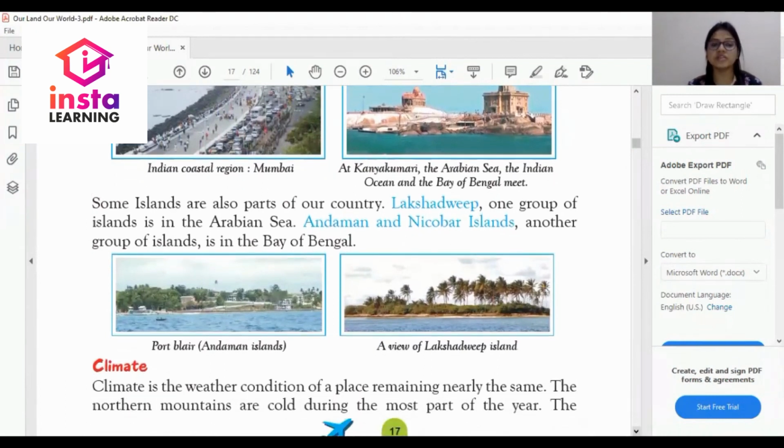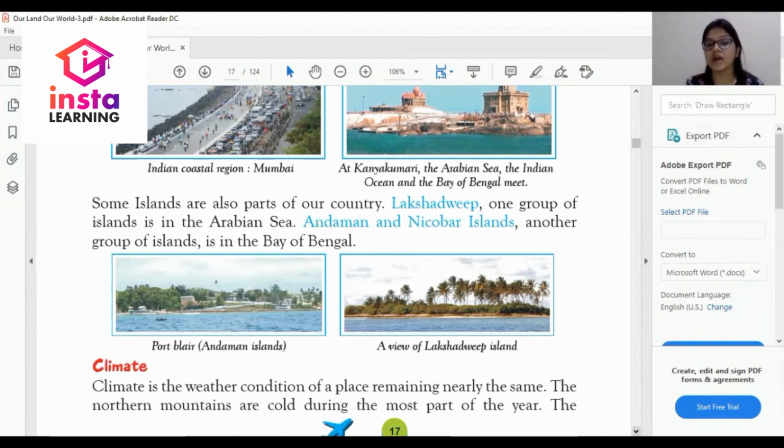The next one is, some islands are also part of our country, like Lakshadweep. Lakshadweep, one group of island is in the Arabian Sea. Where is Lakshadweep? Lakshadweep is one group of island in the Arabian Sea.